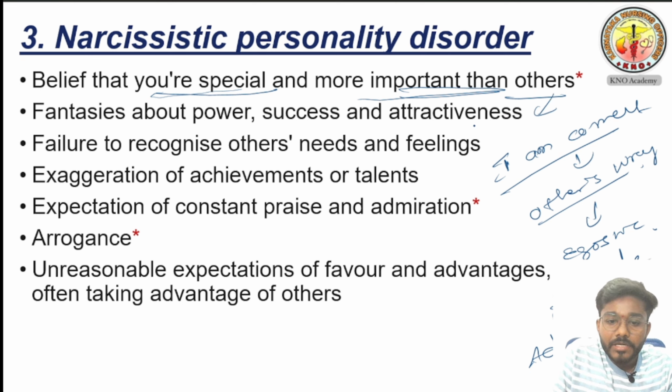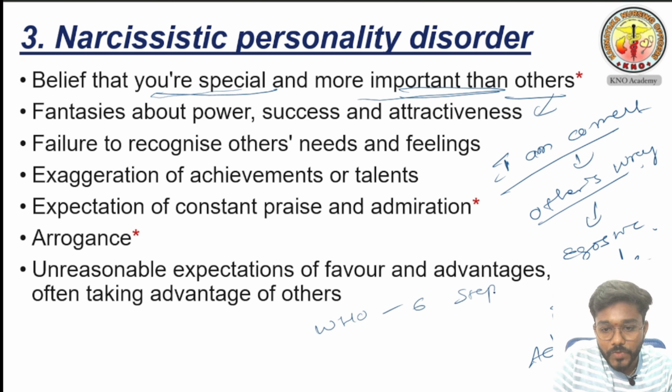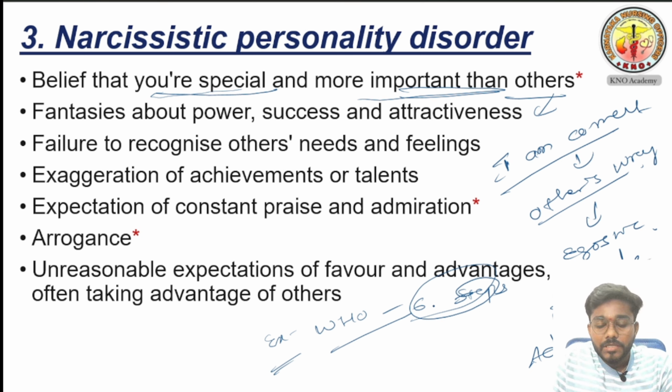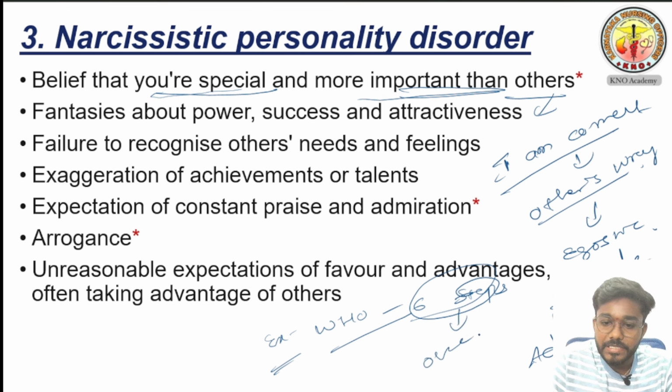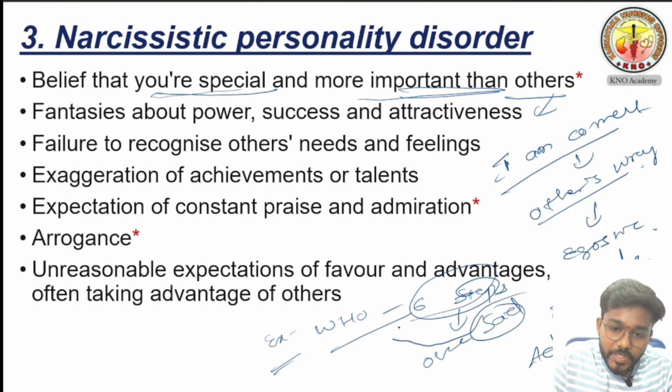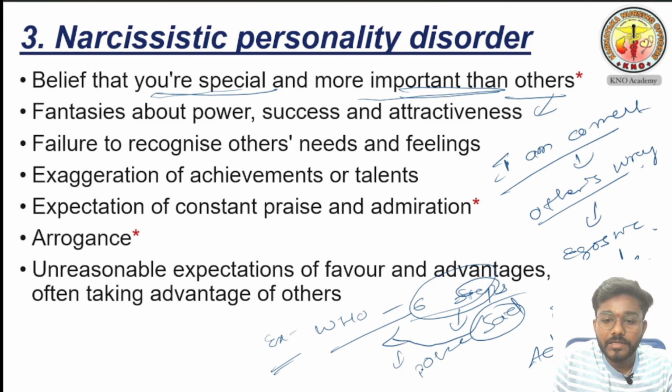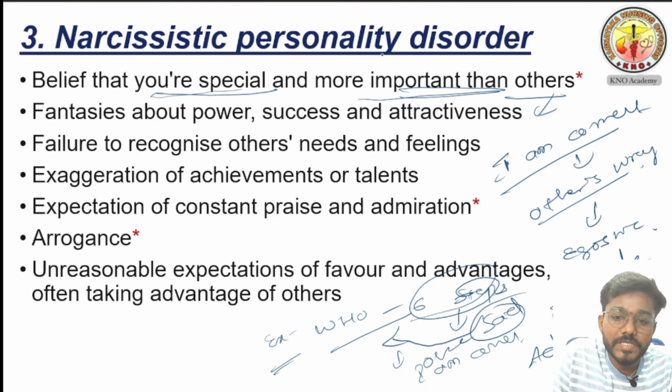If you tell him WHO is saying there are 6 steps for hand washing, I am just explaining an example, then what will this person say? No, there is only 1 step, that is said by me. Maybe he says WHO is wrong, I am correct, like that this personality disorder person will say. He always tells he is special and more important than others, and he is correct and everybody else is wrong.